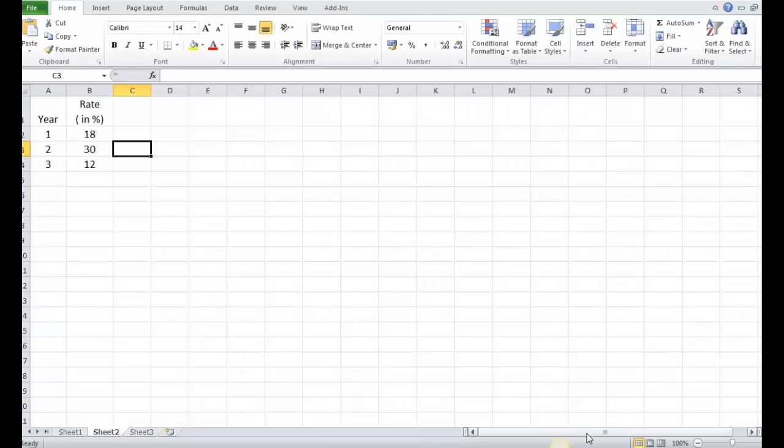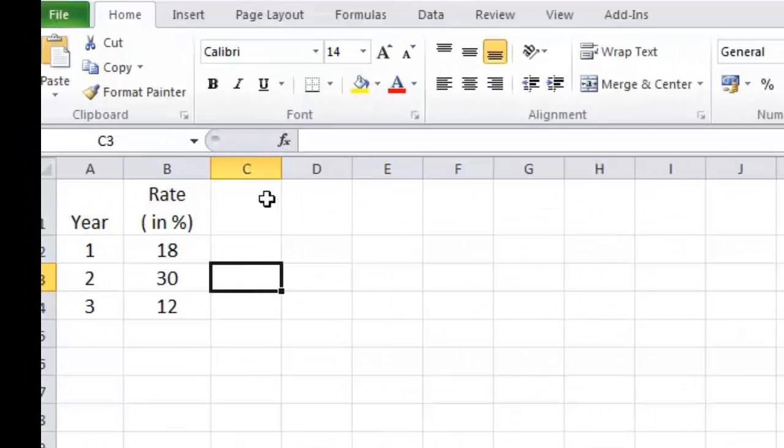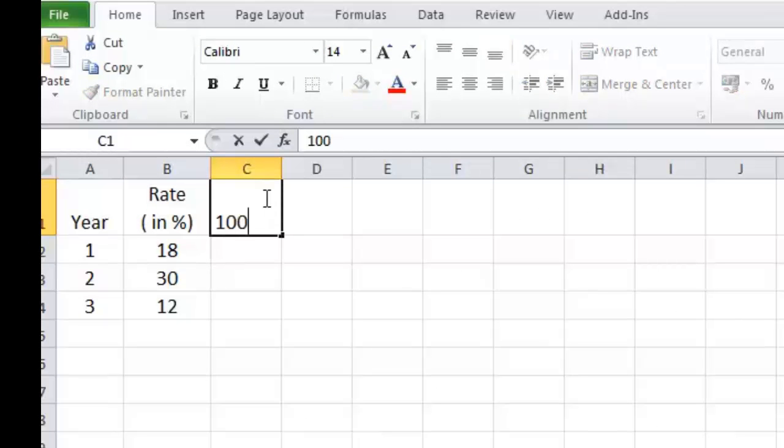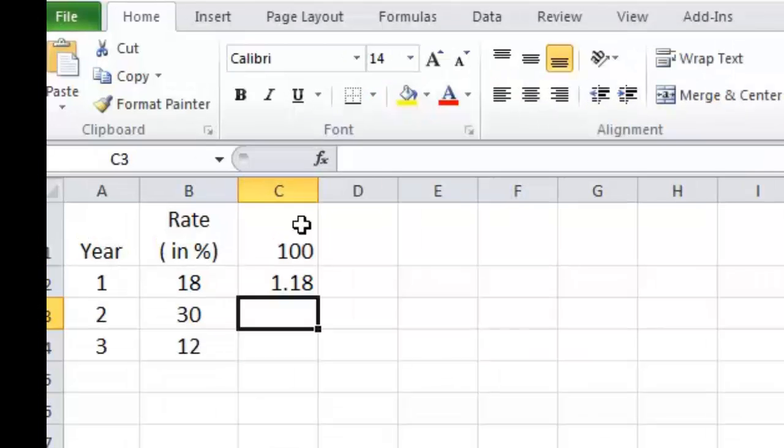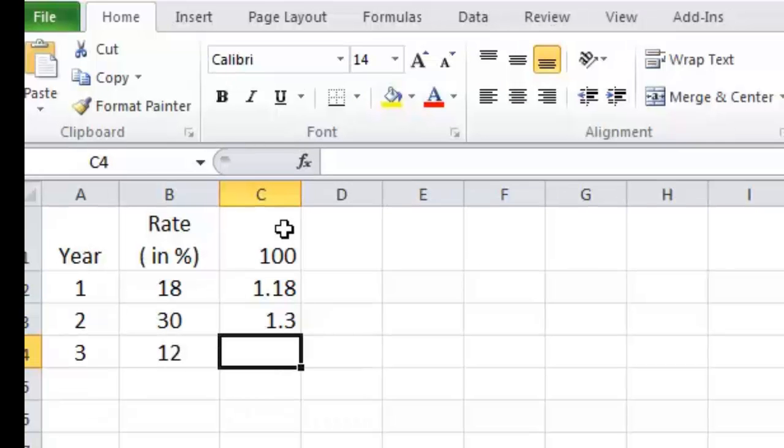Well, let us assume 100 rupee of investment, and it grows by 18% in first year, so that's 100 into 118%, or 100 into 1.18. So similarly, growth of 30% can be said as 130%, or 1.3, and lastly 1.12.